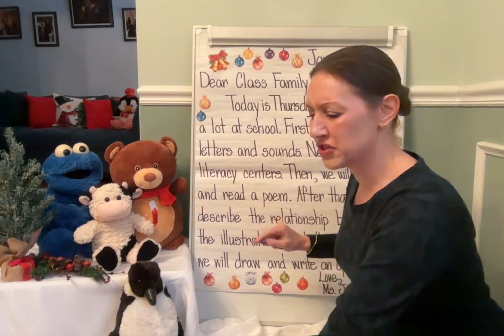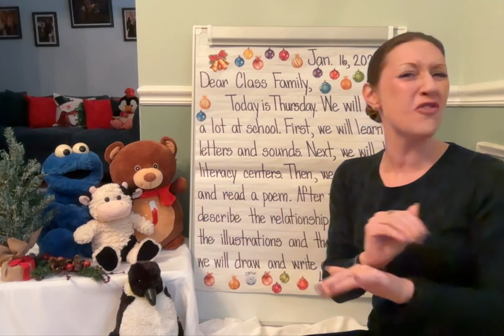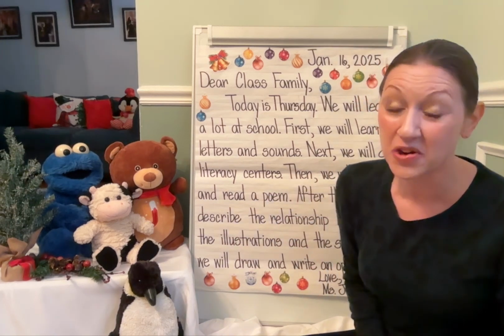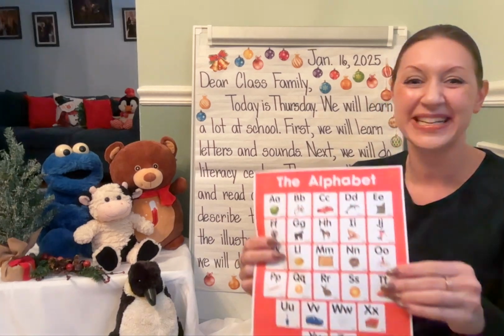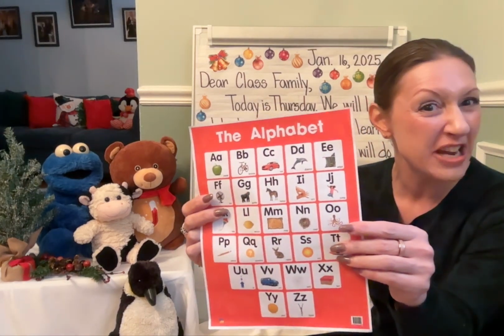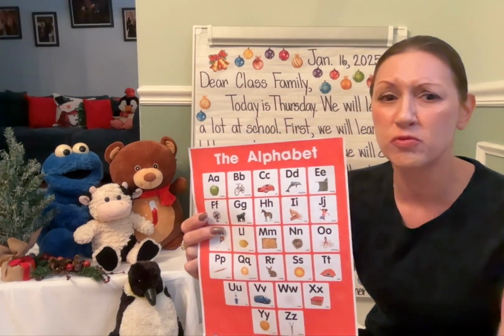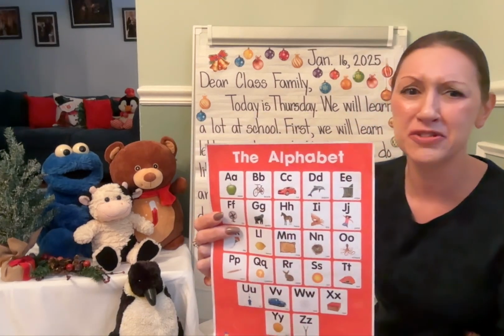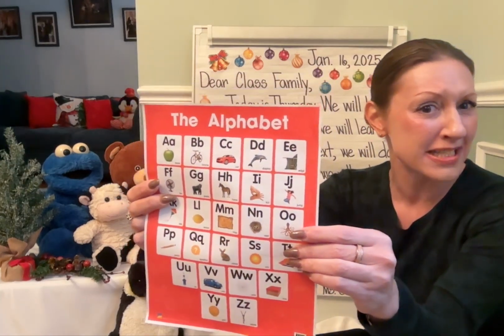First, we will learn letters and sounds. Oh, we will. And I am so excited. You have made amazing progress this year in kindergarten. And just like we do every day, we'll continue to use all of our resources, including our alphabet chart. We have a poster. We have the electronic version. We have so many resources, hands-on, electric ones. We're going to review letters, sounds, pictures that match that letter, and American Sign Language.